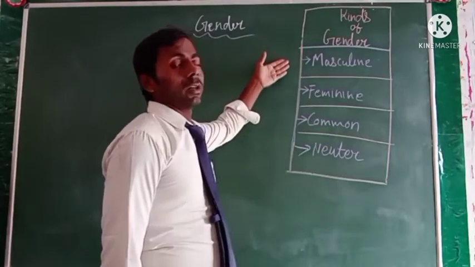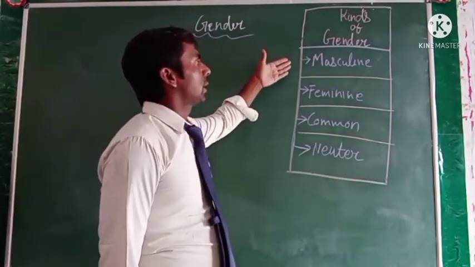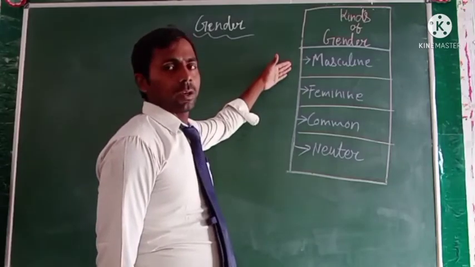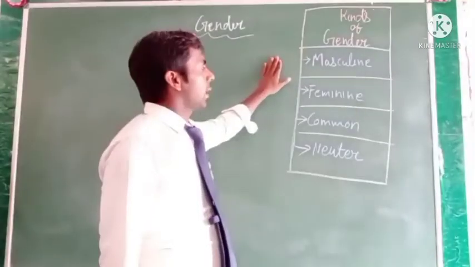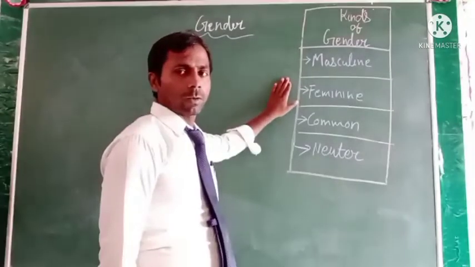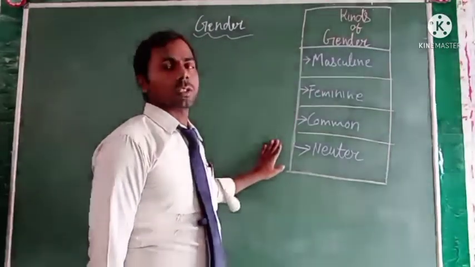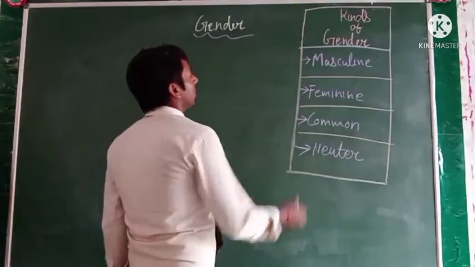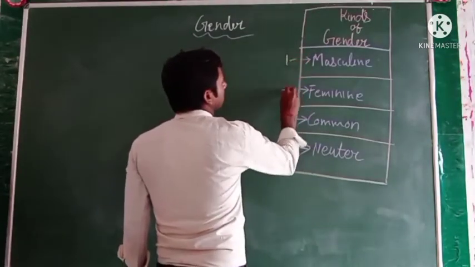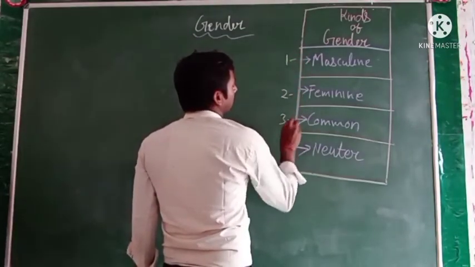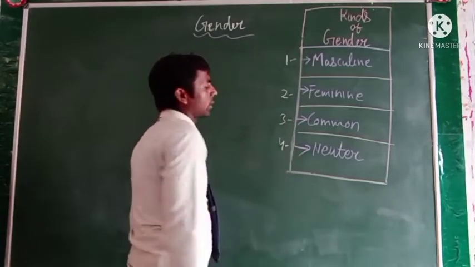First is masculine gender, second is feminine gender, third is common gender, and fourth is neuter gender. So these are the four parts.